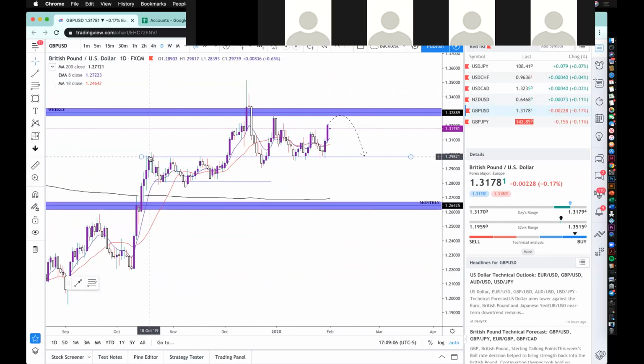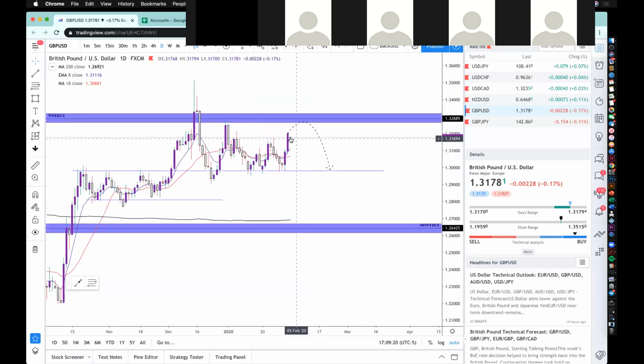So on the daily, we see a high, a higher low, and then this high, and then we've been forming this lower high, and ultimately these other lower highs, but we haven't managed to break below this level, this random line. I'm looking for price to retest this blue area, this previous lower high right here, and again, I'm looking for some rejection in that area.